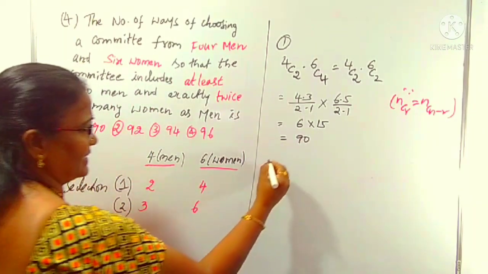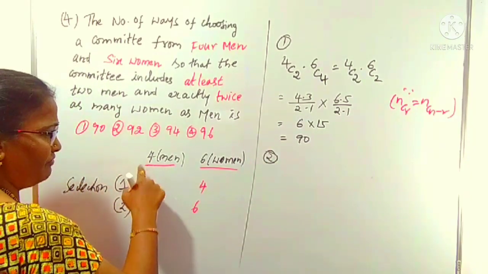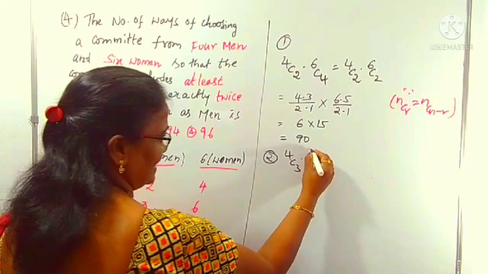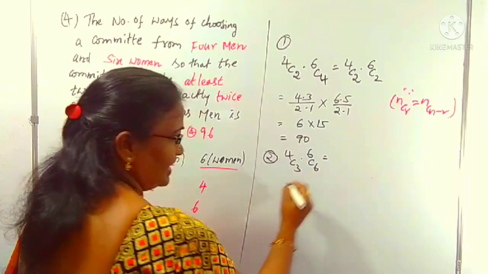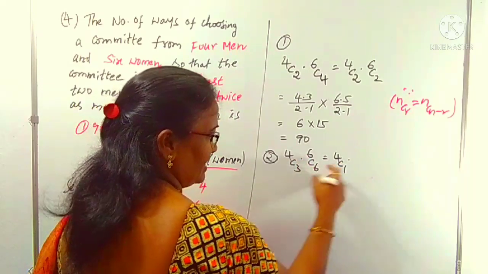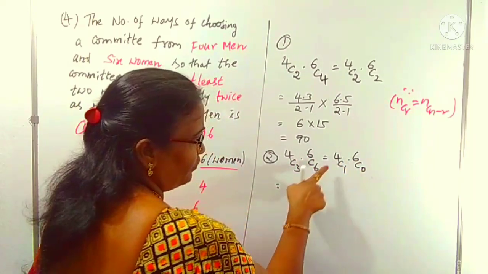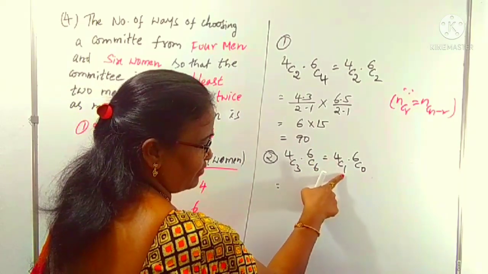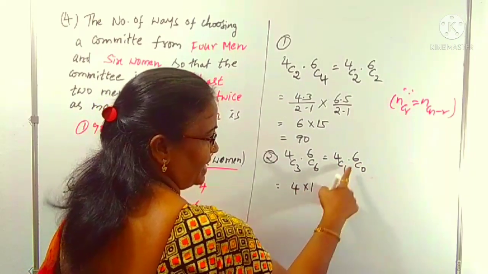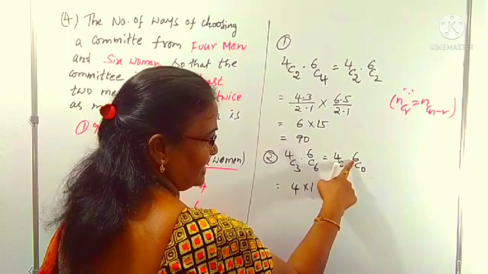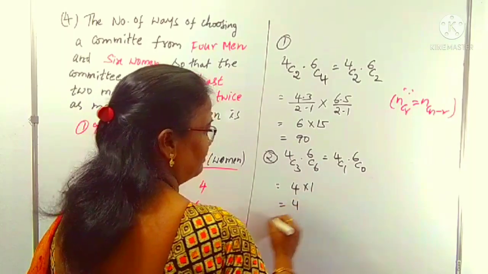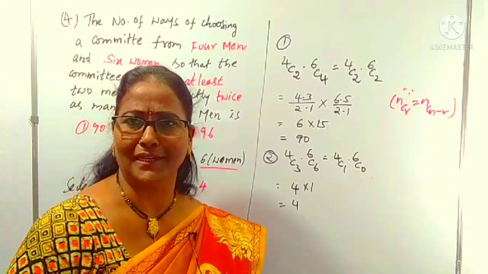Now one more case is there, that is the second case. We can select the 3 men from the 4 men, 4C3, into 6 women from the 6 women, 6C6. Again, 4C3 we can write as 4C1, into 6C6 we can write as 6C0. 4C1 is simply 4, into 6C0 which is 1. 6C6 is also 1 only. If these two are equal, even if it is 0, that value should be 1. Like this we have to remember some simple calculations. No need to worry about more calculations.